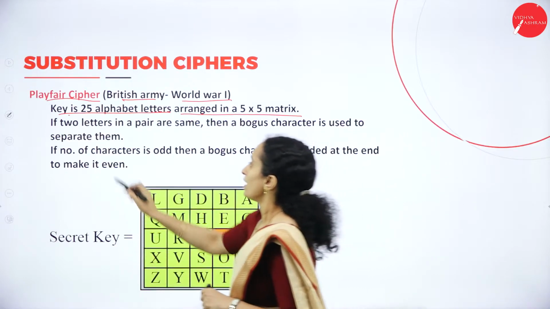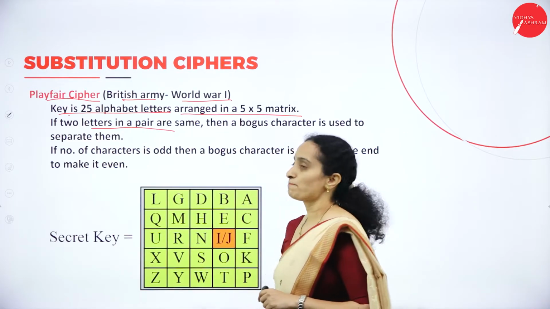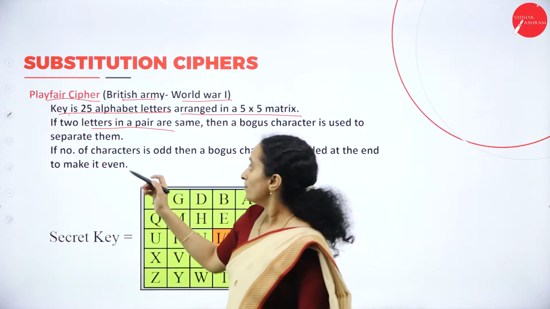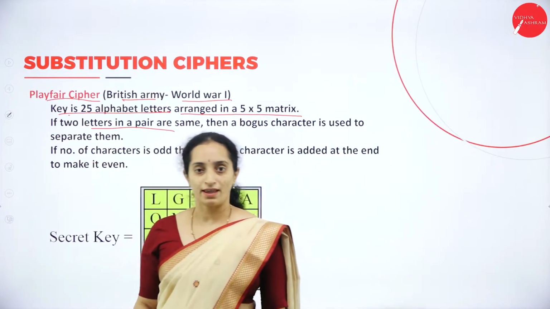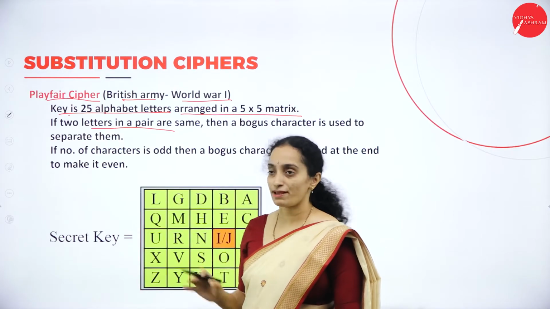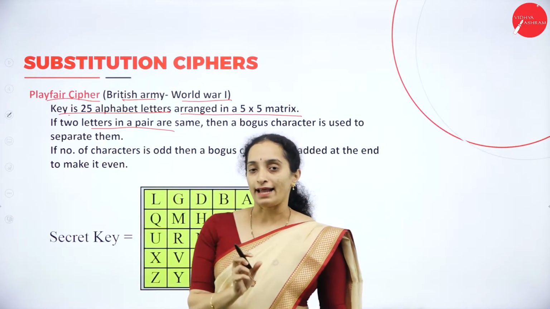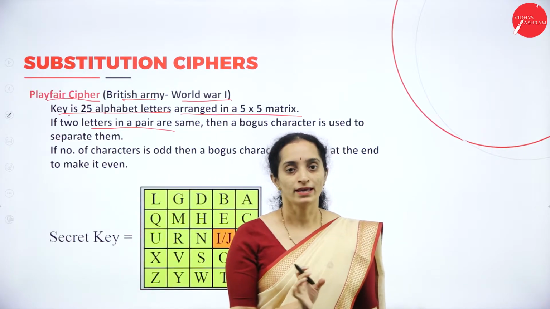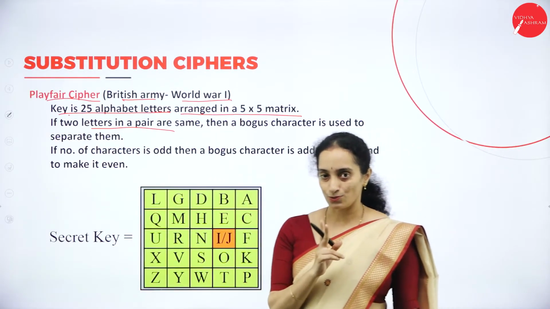The general method in the Playfair cipher is that the characters in the message are made into pairs. Why do we need a pair? A pair is 2, isn't it?